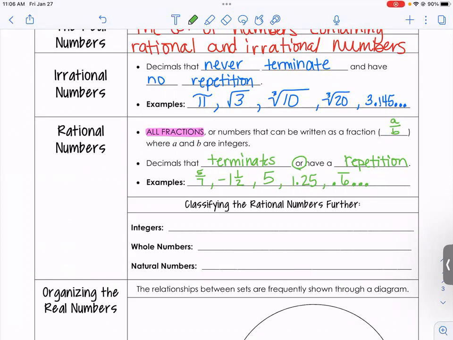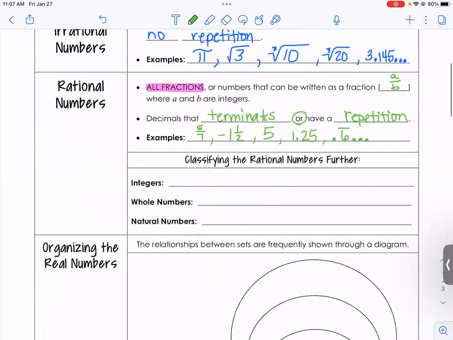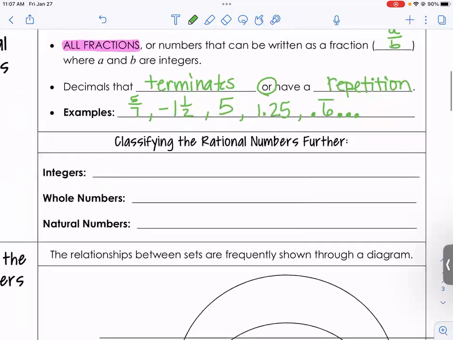Okay. Now, within our rational numbers, we have little pockets. That's fine. You're gonna miss some stuff, but that's fine. Okay, so within our rational numbers, we have some what we call subsets. Okay, so I'm gonna start with our integers.